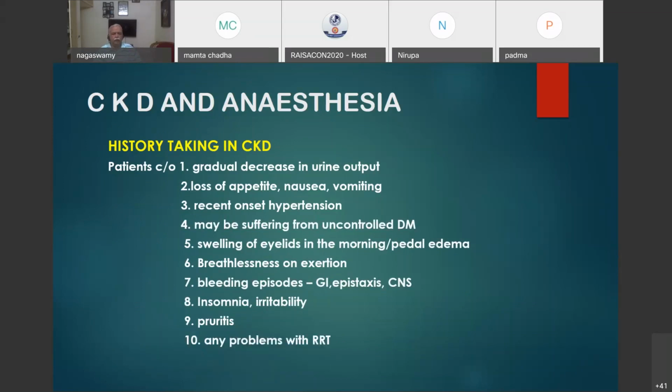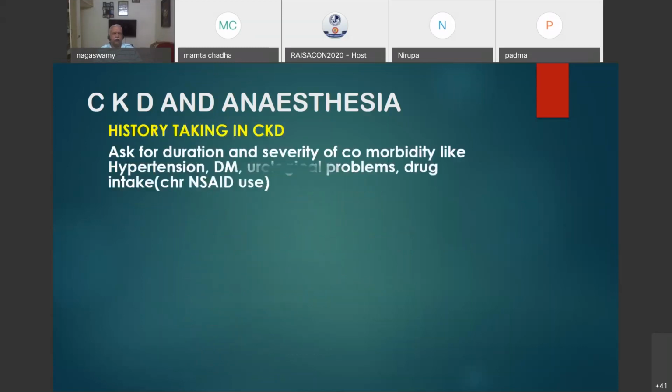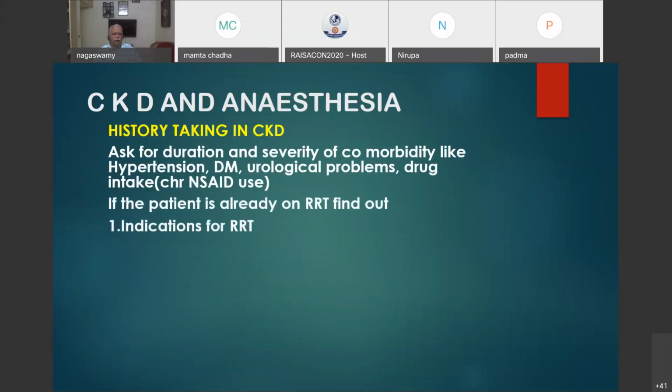Suppose they have already been started on renal replacement therapy, you have to ask about any hypotension happening during the start or the maintenance of renal replacement therapy, especially hemodialysis. Continuing with that, ask for the duration and severity of comorbidities like hypertension and neurological problems. Then, if the patient is already on RRT, find out the indications. Why they were started on RRT, that history is very, very important.